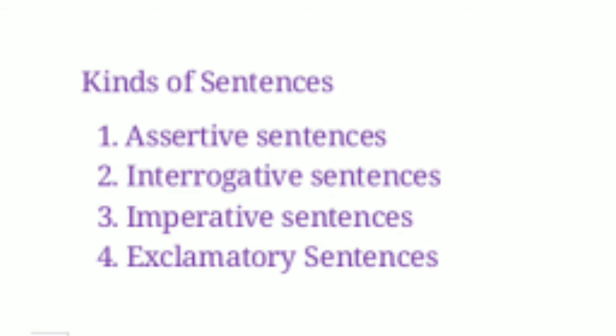Now let's learn about kinds of sentences. There are four kinds of sentences: assertive sentences, interrogative sentences, imperative sentences, and exclamatory sentences. In this section, we will learn about assertive sentences and interrogative sentences.